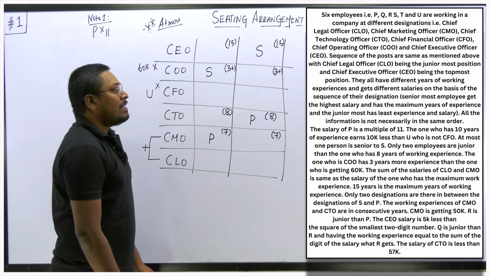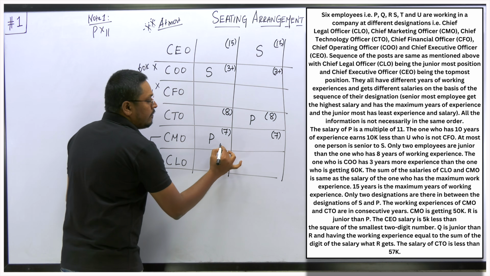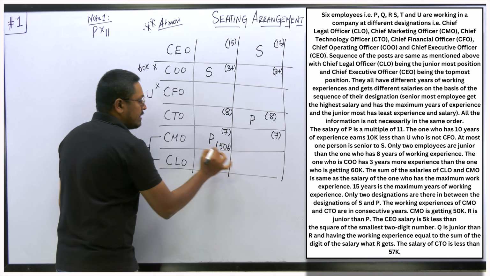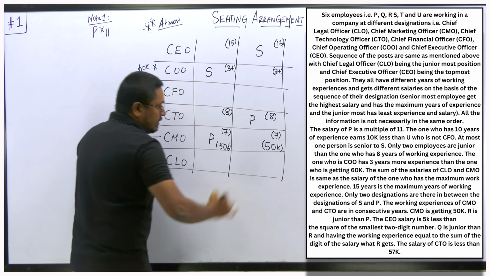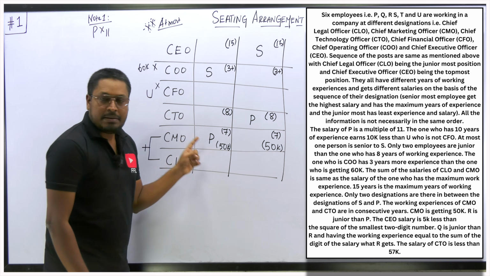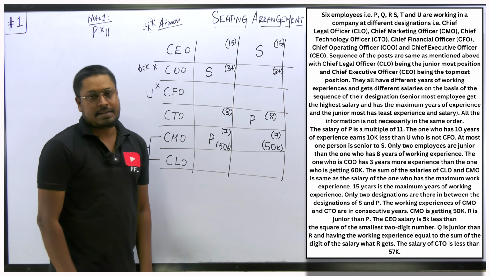So CMO is getting 50k salary. So the person CMO is how much salary? 50k is the salary of the person CMO. So this person's salary is 50k. So just see here. Here we found the person P has 7 years of experience and he is getting 50k salary.